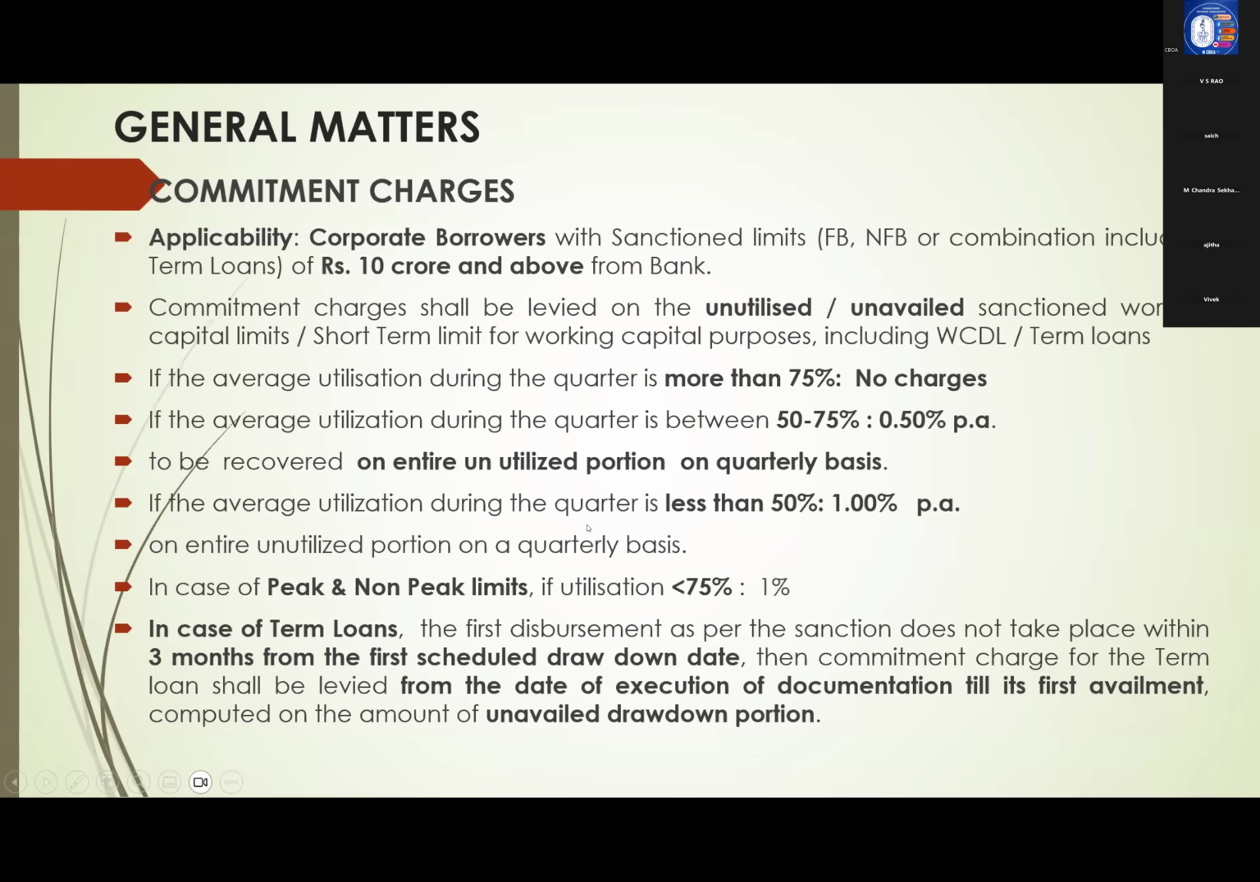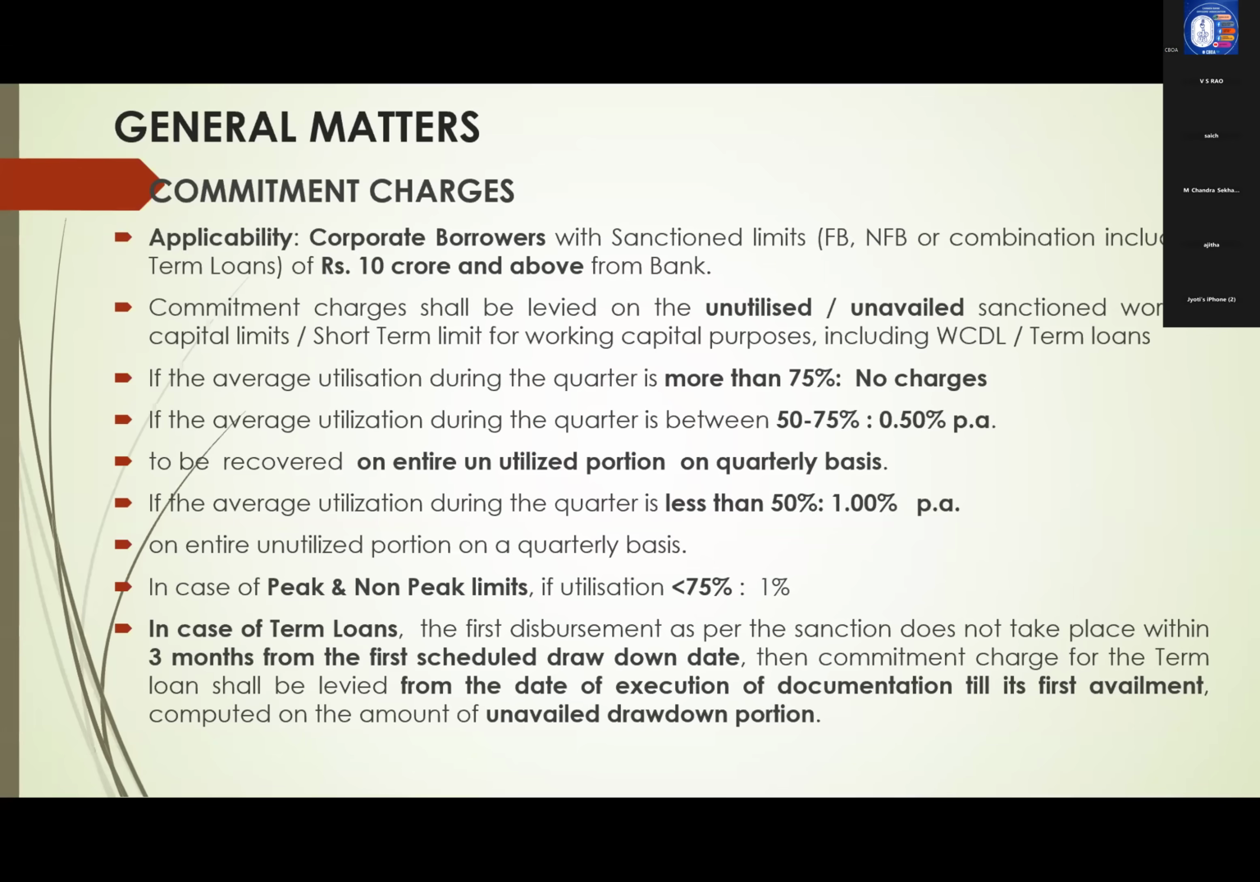Next, where peak and non-peak limits are fixed, in such case, if utilization is less than 75%, then also 1% we will charge as commitment charges. In case of term loans, what happens? In working capital, of course, we say this is the limit they have to avail. But in term loans, drawdown will be there because at a time they will not take term loans. When construction progress is going on, they will go on availing term loans.